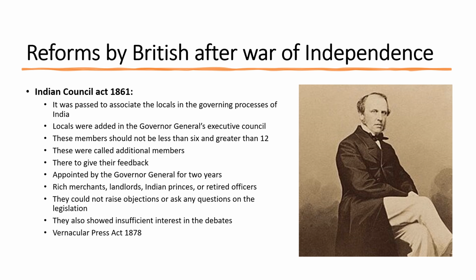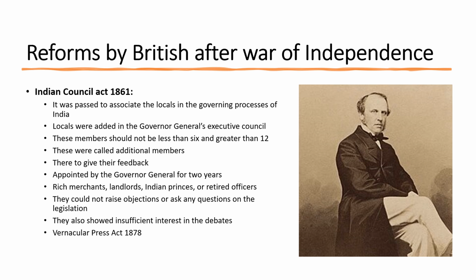So what else were they supposed to do? What else could they do? They were destined to revolt then. They did not have any choice. This is something that Sir Syed Ahmed Khan explained in The Causes of Indian Revolt, and now Britishers were able to comprehend where they went wrong. So they started doing these reforms. They passed the Indian Council Act of 1861 and started associating the locals in the governing processes of India.